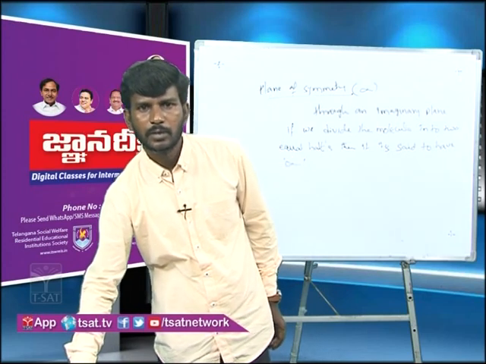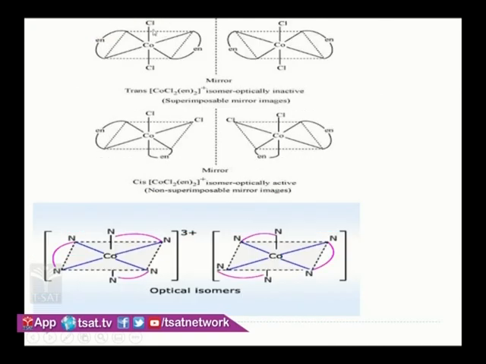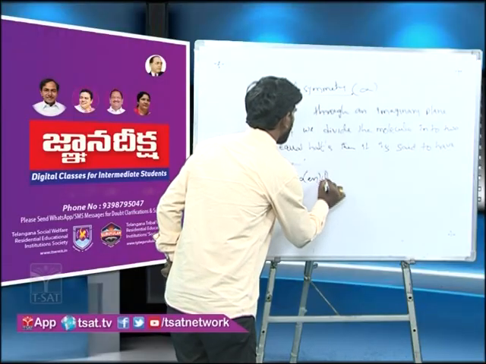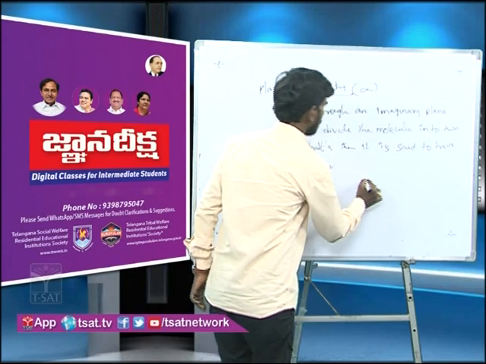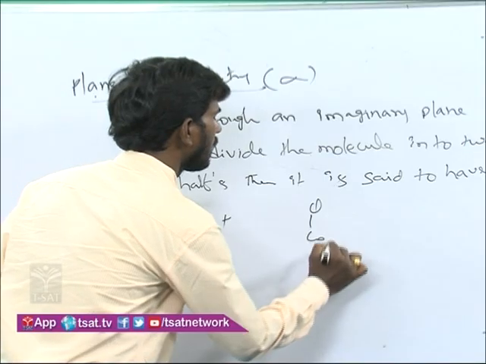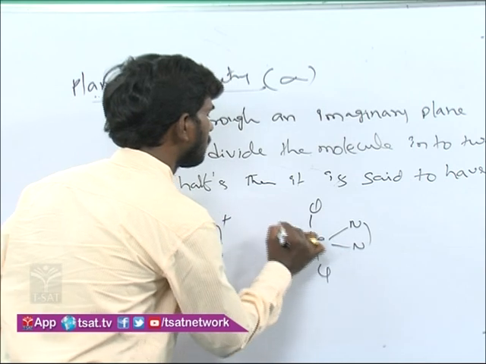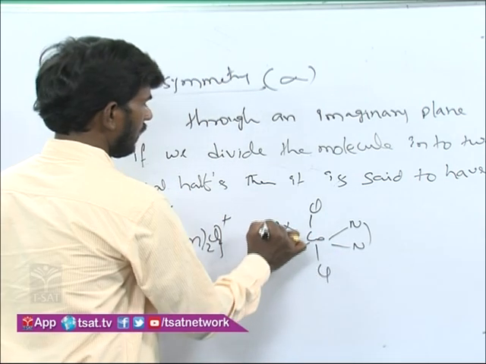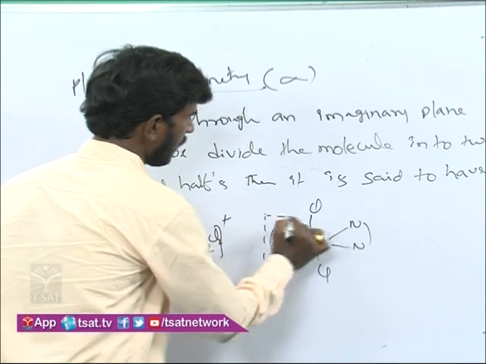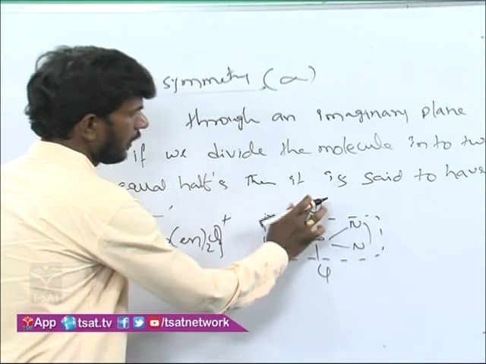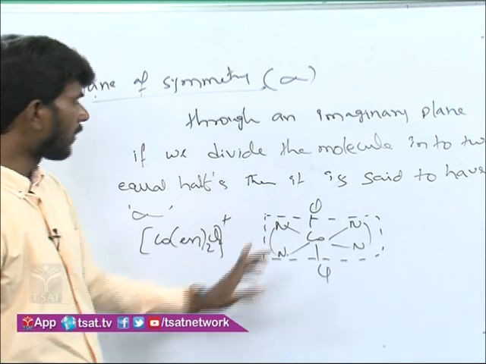Okay. So this is about it, let us see some examples here. You see, this octahedral complex will have a plane of symmetry because exactly 2 opposite Cl. I will write this one, you see, that is the cobalt ethylenediamine dichloro complex. So here the Cl are written in exactly opposite positions. Then it will have a plane of symmetry like this. You can take the plane like this. Then these 2 Cl are equal halves. So then it is optically inactive.